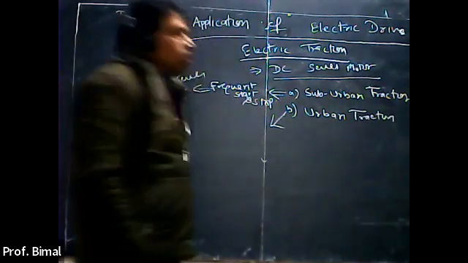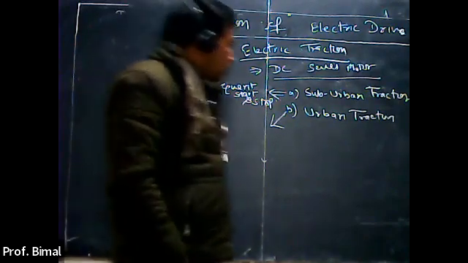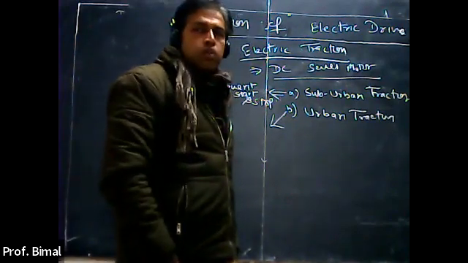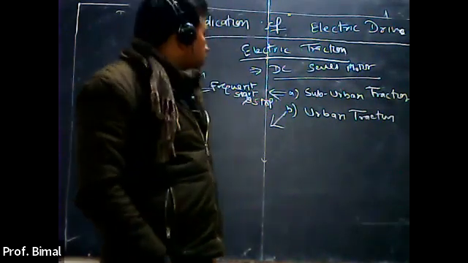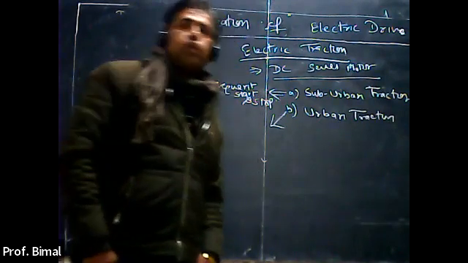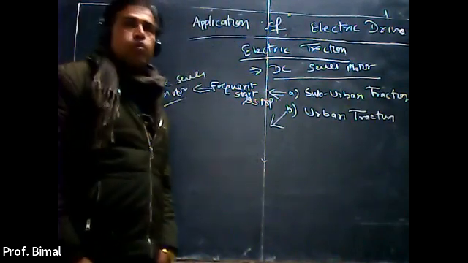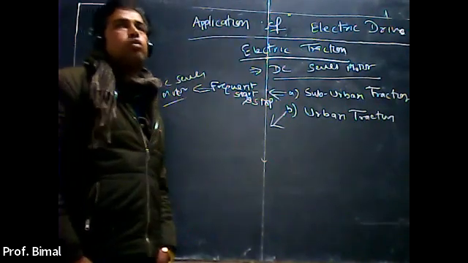So in urban type traction system, where the distance between the stops is large, frequent start and stop of the motor is not required.